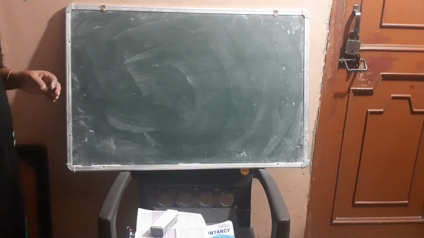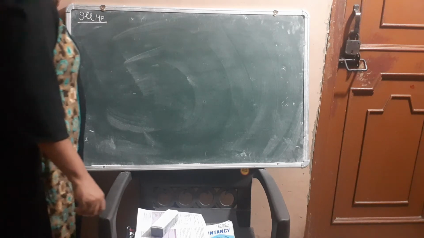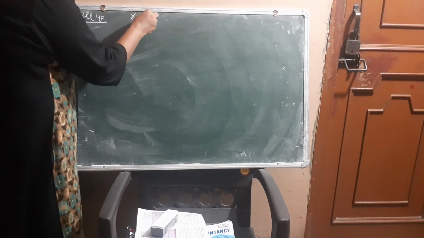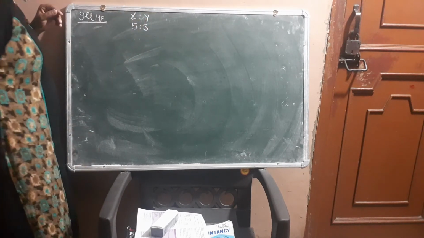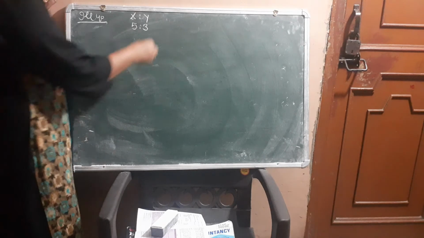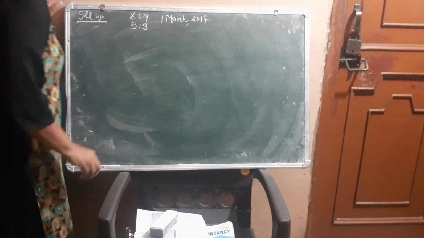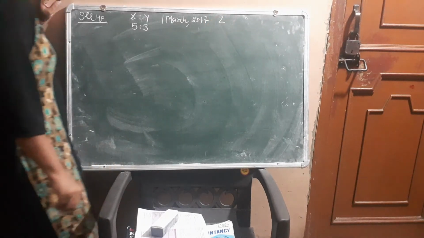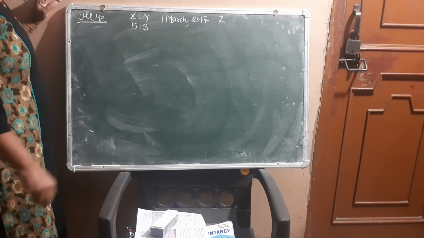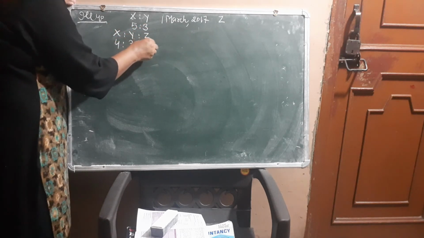Now we will do illustration number 40. X and Y are partners sharing profits in the ratio 5:3. On 1st March 2017, they admit Z as a new partner. The new profit sharing ratio will be 4:3:2. The new ratio of X, Y, Z is 4, 3 and 2.